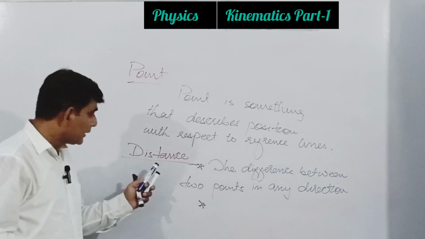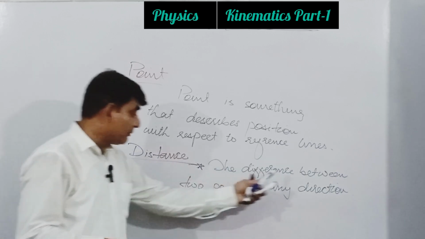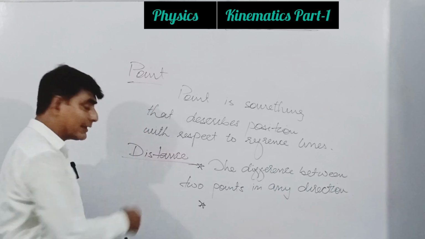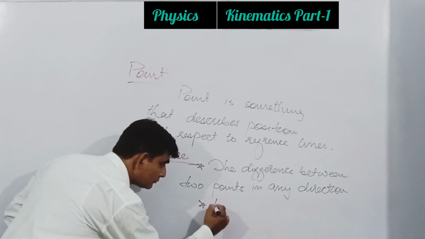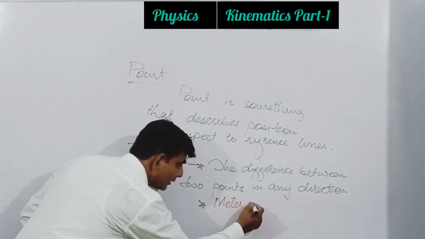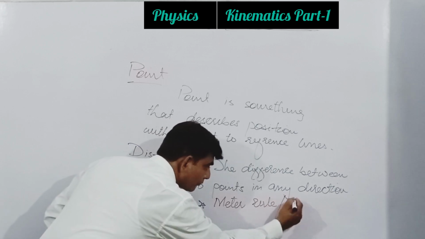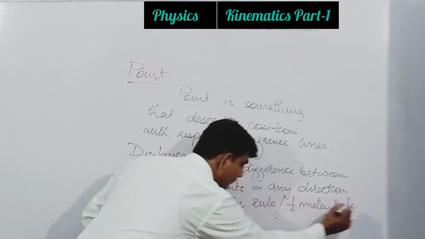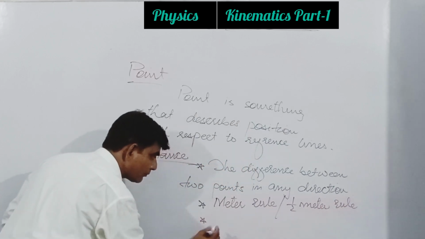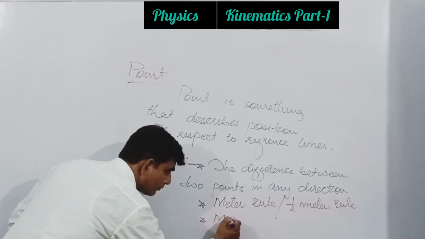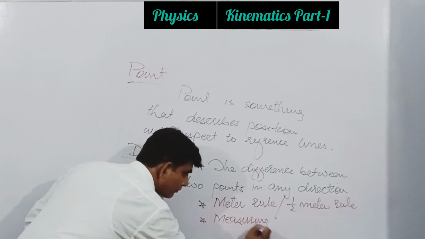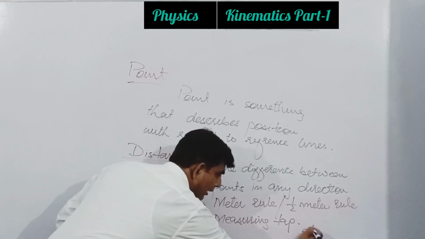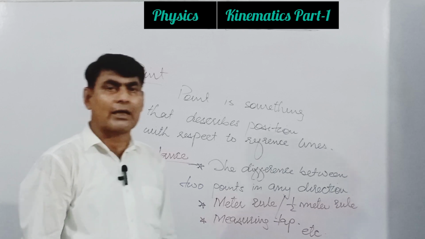But right now, distance is the difference between 2 points in any direction, and to measure it we use a meter rule, half meter rule, measuring tape, etc. I did not consider micrometer screw gauge or vernier caliper.